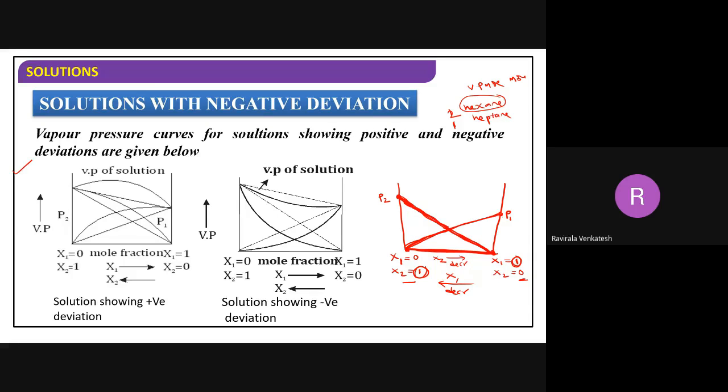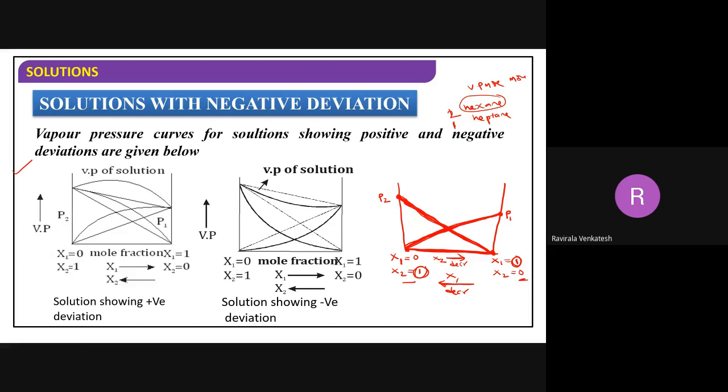So when you go like this, the mole fraction is decreasing. When you go like this, the mole fraction is decreasing. So both P2 and P1, if you observe, when they move in this direction, the mole fraction of X2 is decreasing and the vapor pressure is also decreasing. When you move in this direction, the mole fraction of X1 is decreasing, therefore what happened?